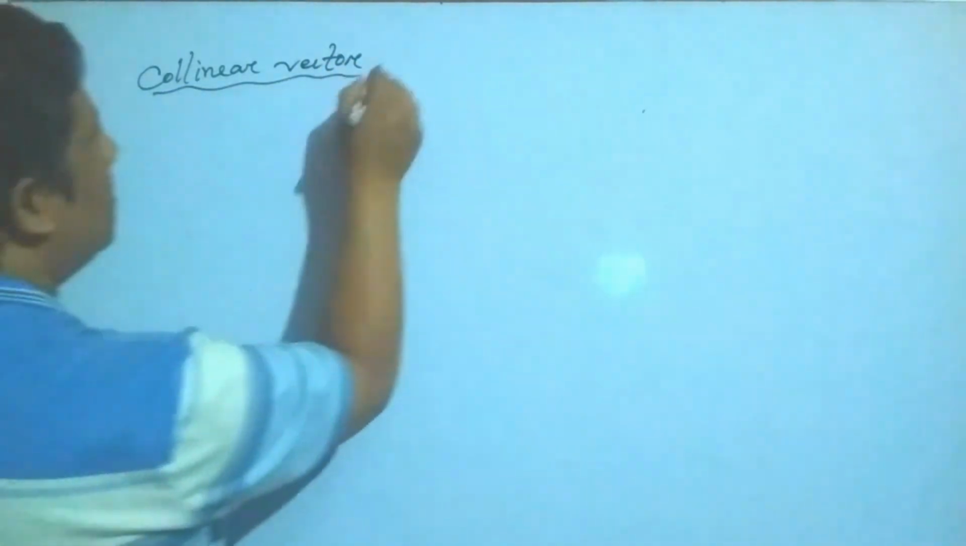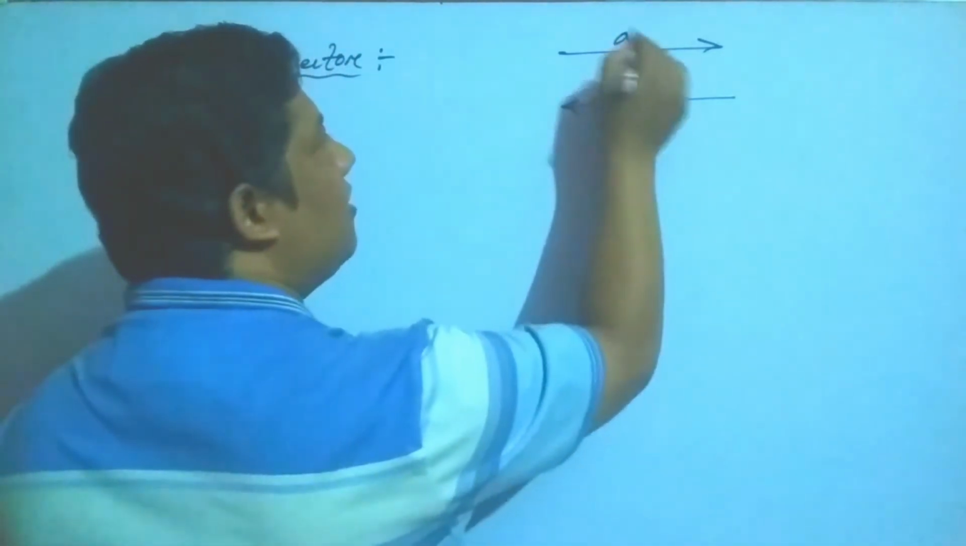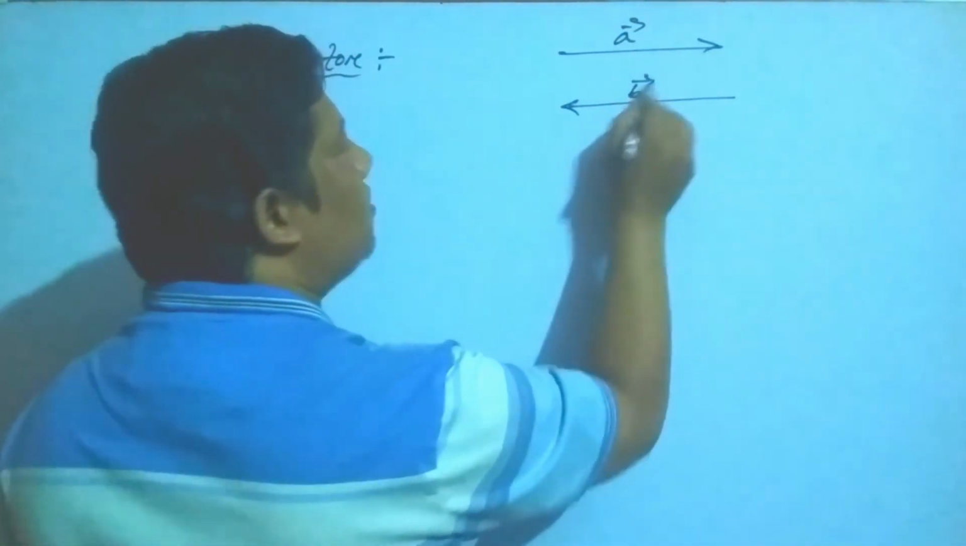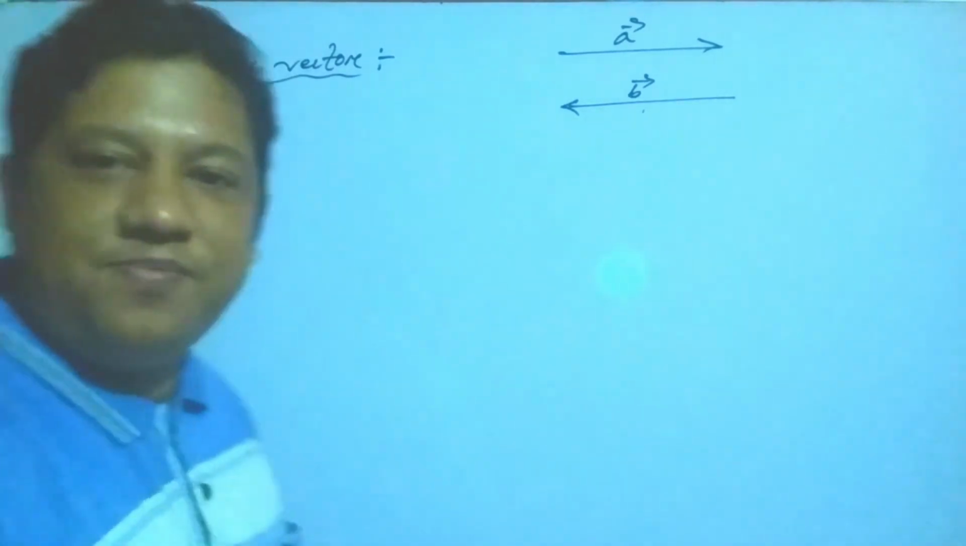Collinear vector. Two vectors are said to be collinear. Collinear means the vectors lie on the same line, so they should be parallel. Their directions are not important, but they should be parallel. Suppose this vector and this vector are collinear because they are parallel. So they are collinear vectors.